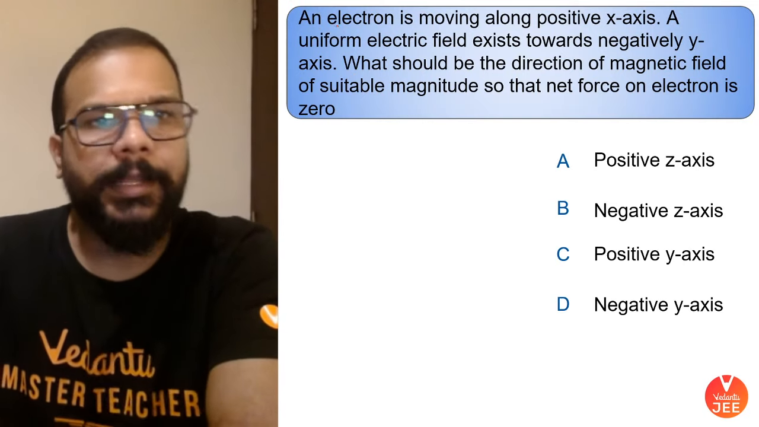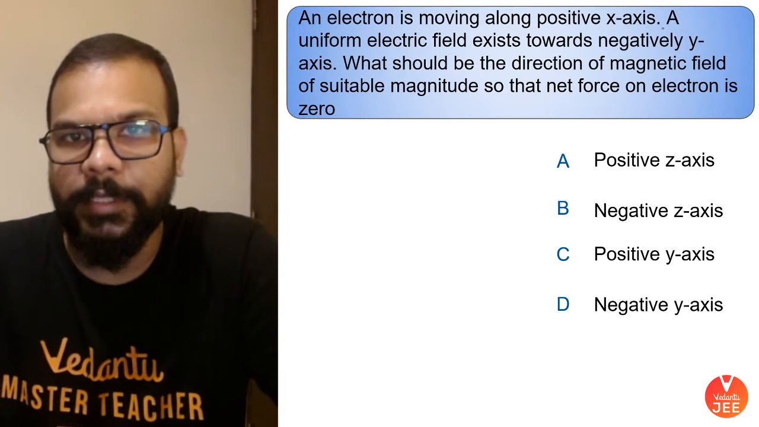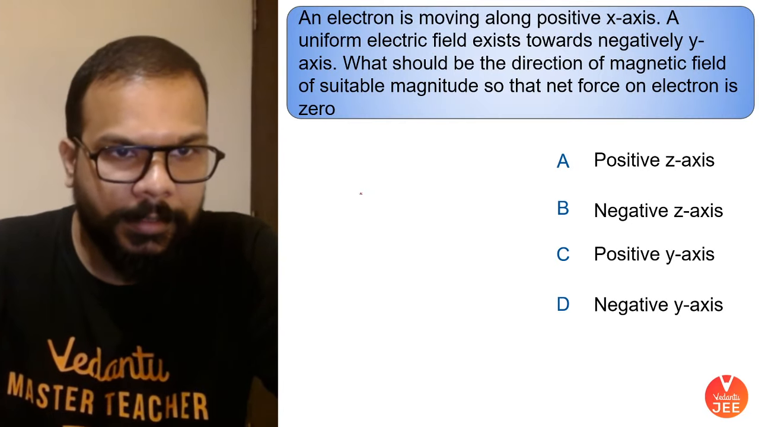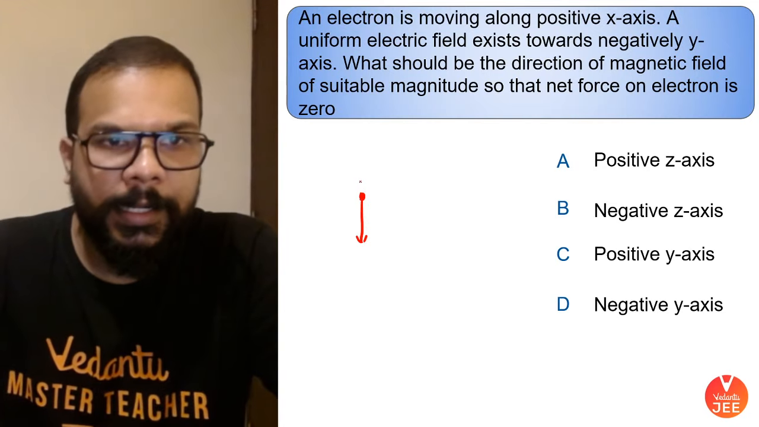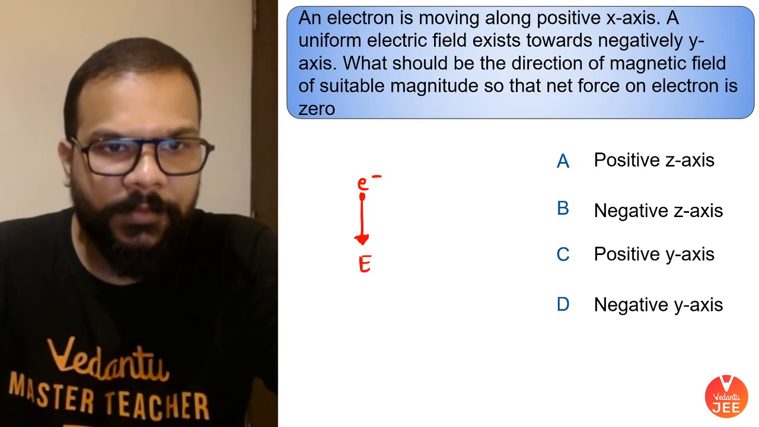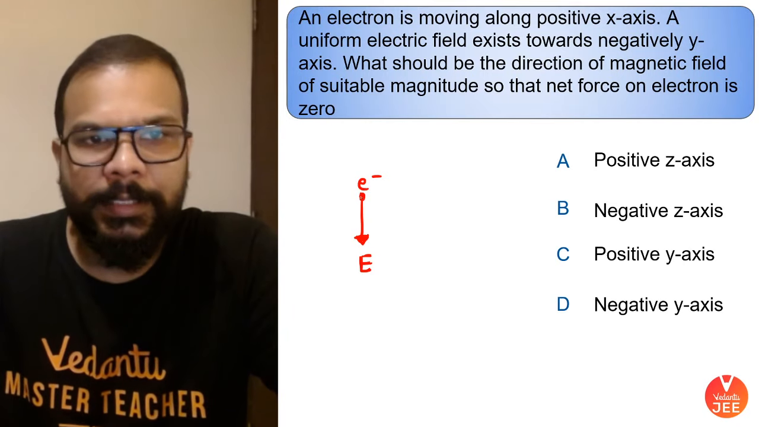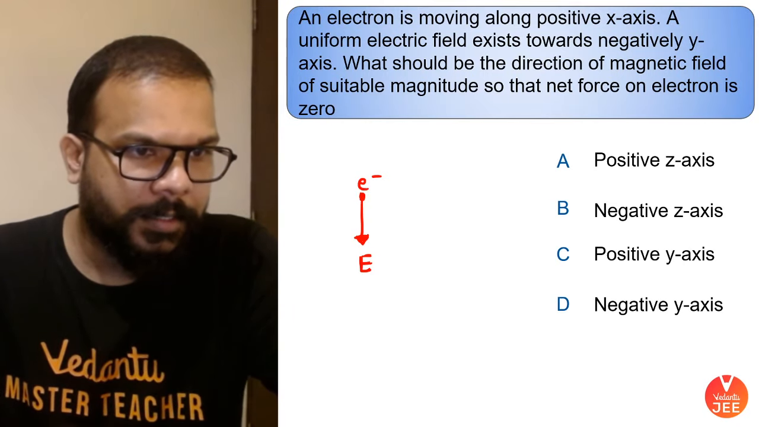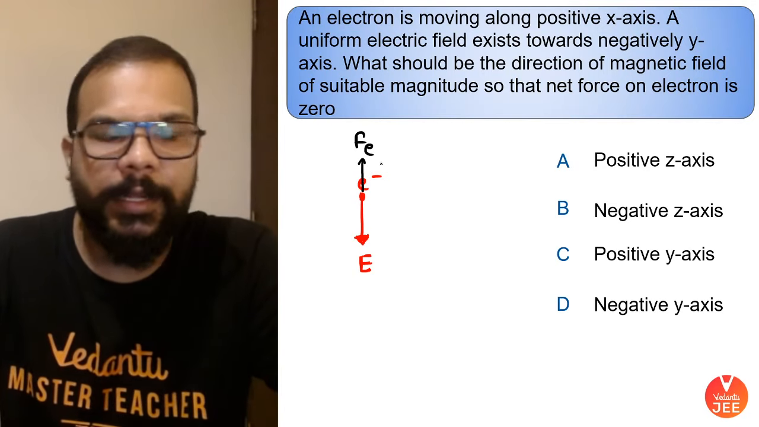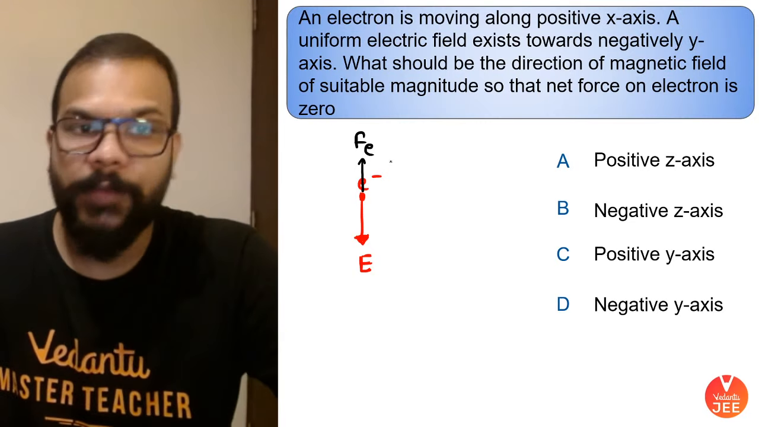First question says that an electron is moving along the positive x-axis. A negative charge is moving along the positive x-axis, and a uniform electric field exists towards the negative y-axis. If that is the case, then the force experienced by the electron will be towards this direction. This is the direction of electrical force, because an electron experiences a force opposite to the direction of the electric field.